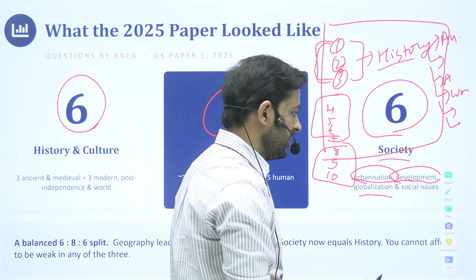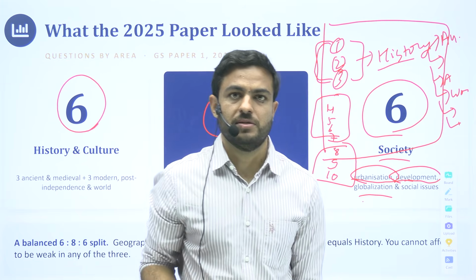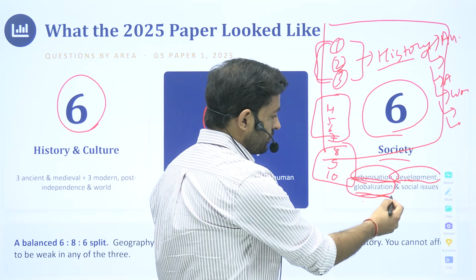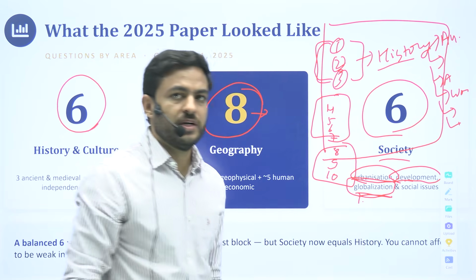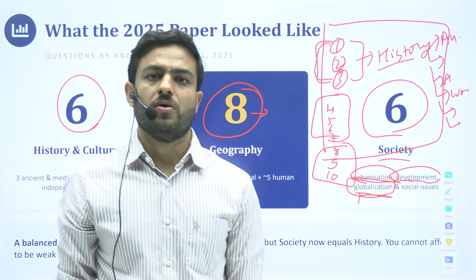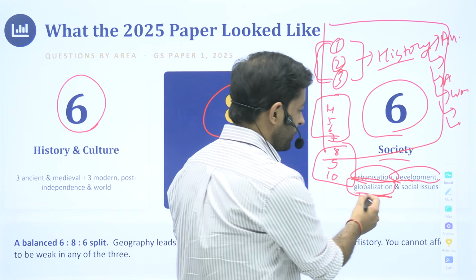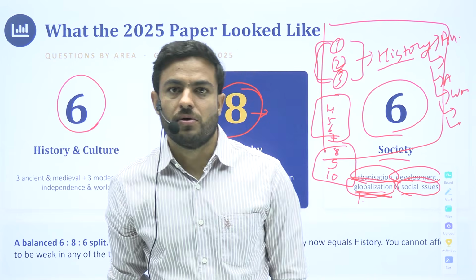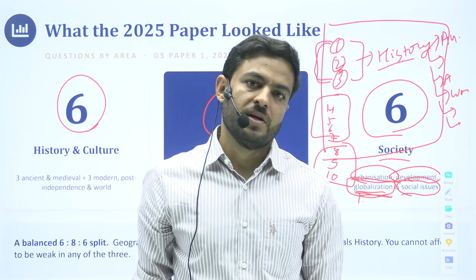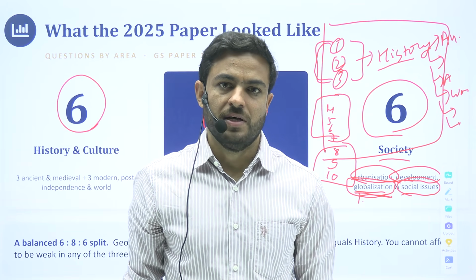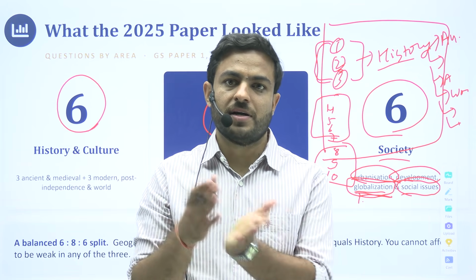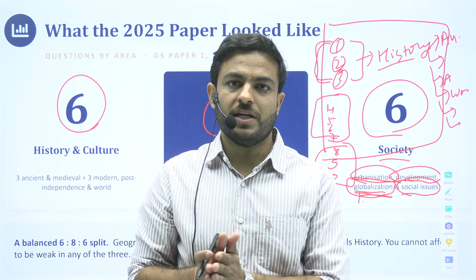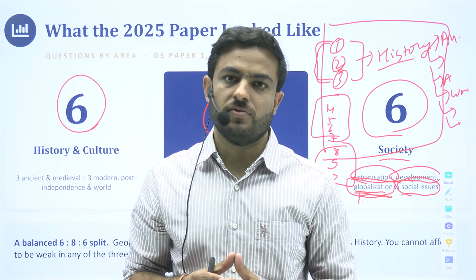Questions related to developmental issues, disparities, regional disparities. So they ask questions on all these things. Globalization again is something I've already discussed, that they ask so many questions on. Almost every year from this topic they are asking questions. And some other social issues, it could be related to the influence of technology on kids. They asked a question back then about what influence technology or mobile phones are having on kids. So they frame questions in the general parlance of society.